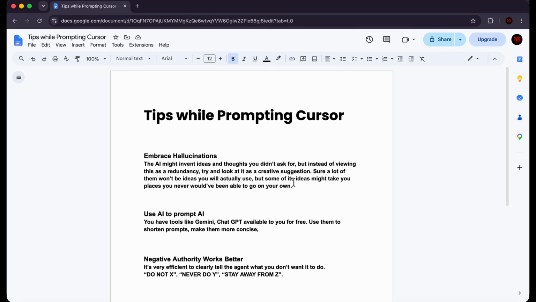Now I have some tips for you when it comes to prompting Cursor, and these tips aren't too common, but they're going to help you a lot, and they're very important in my opinion. If you remember, we were brainstorming and ideating with the AI agents throughout this entire course. I've never claimed to have all of the ideas in my head or anything like that.